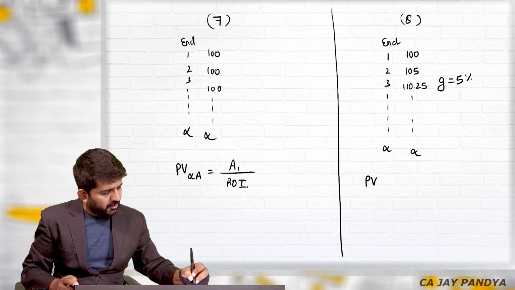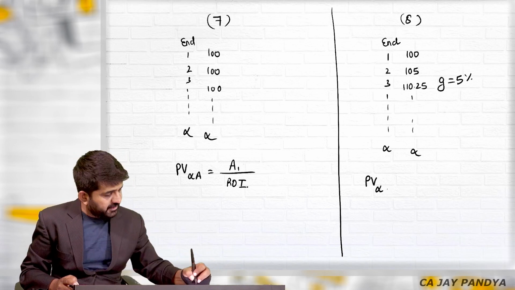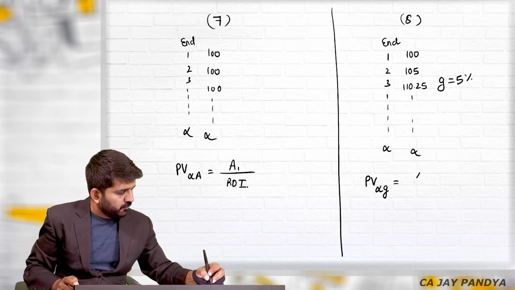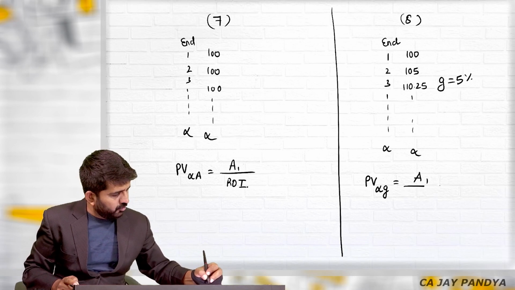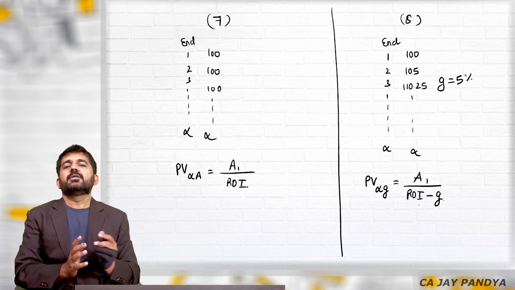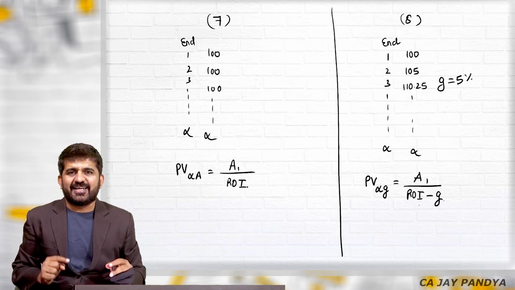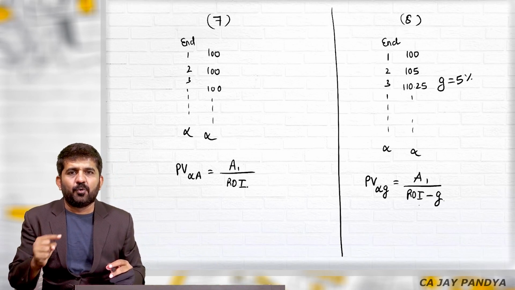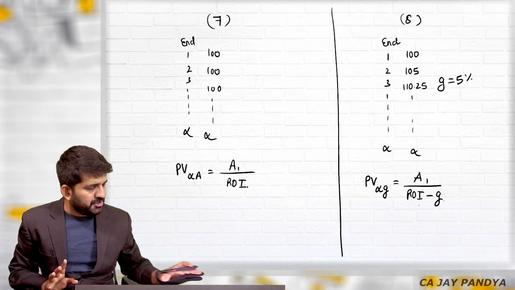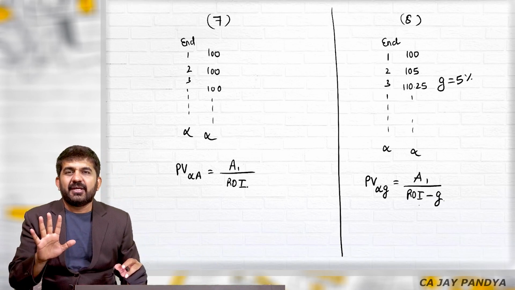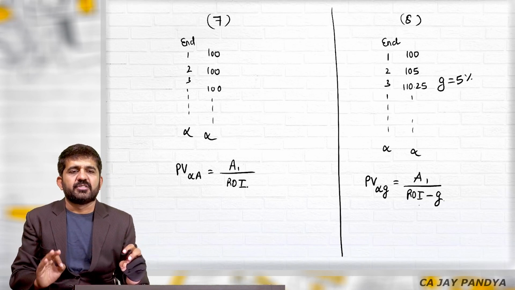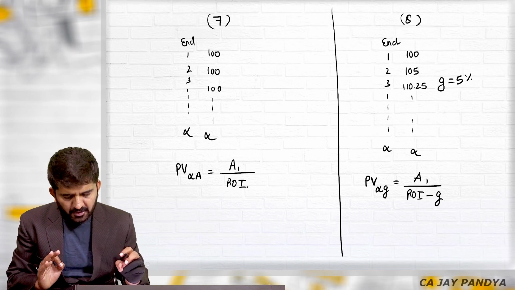Can I find out present value of infinite cash flow which is having a similar growth rate? The answer is yes, which is amount of first year divided by rate of interest minus G. So category number 1, 2, 3, 4, 5, 6 questions, 7th and 8th questions category. These 8 questions will absolutely clarify your concept of time value of money.